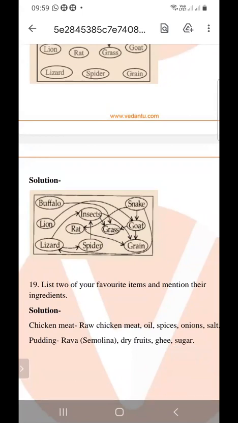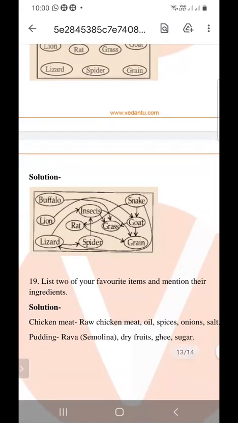So these are the two items you have written, chicken curry and pudding, and these are their ingredients. You can write any two items and their ingredients. So this is a favorite food item, and these are their ingredients.